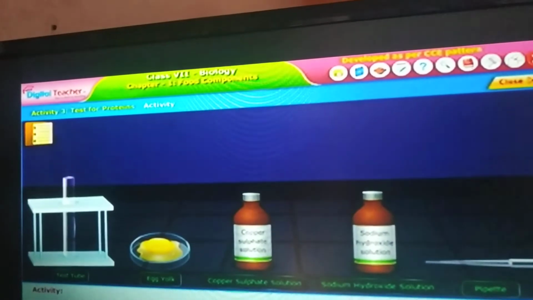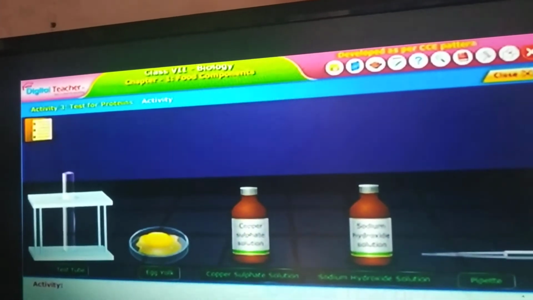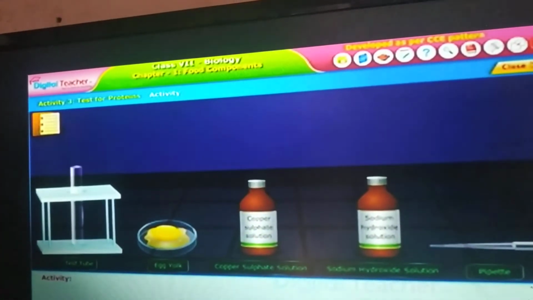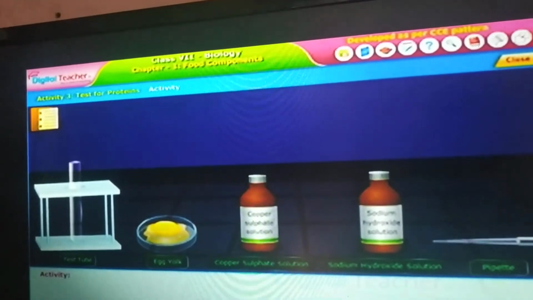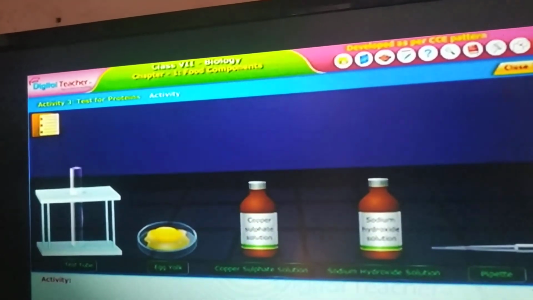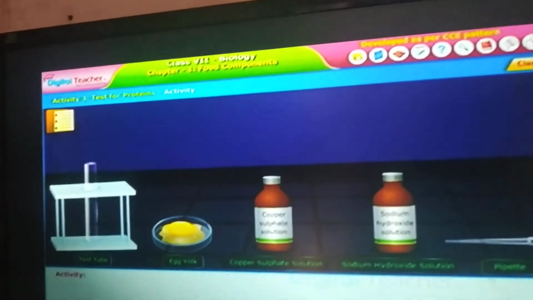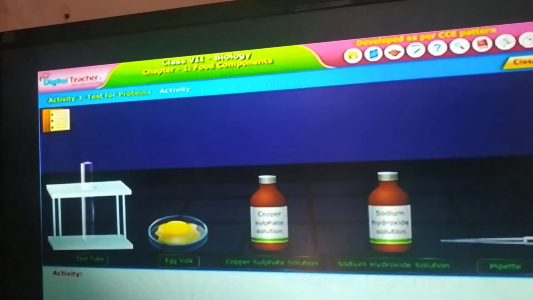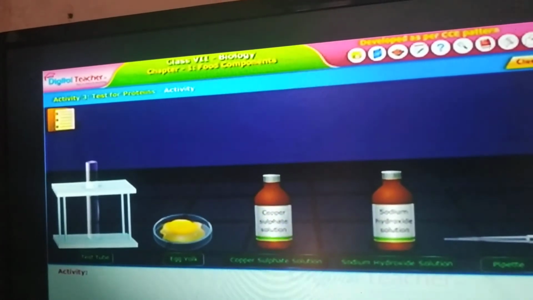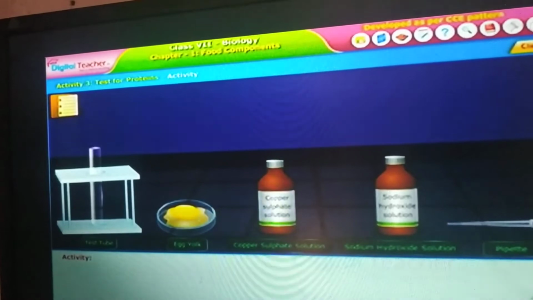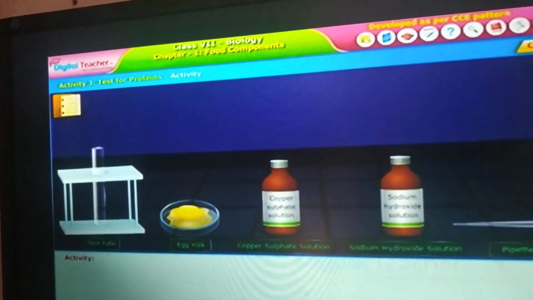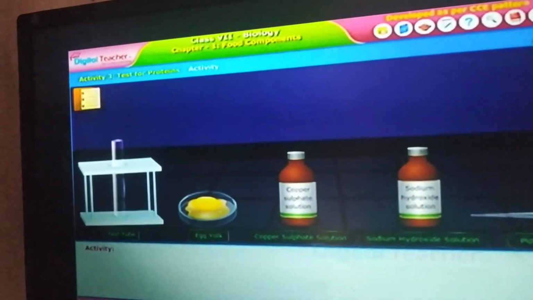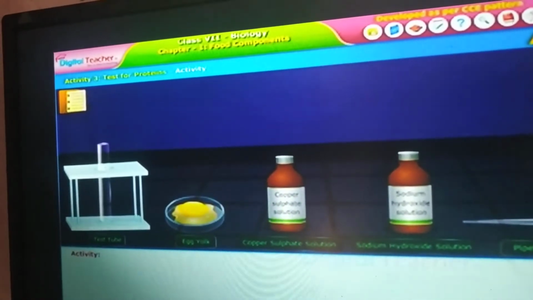To make 10% sodium hydroxide solution, dissolve 10 grams of sodium hydroxide, symbol NaOH, in 100 ml of water. Now the 2% copper sulfate solution and the 10% sodium hydroxide solution are prepared. Using these two, along with egg yolk and a test tube, we perform this activity to test the presence of proteins.